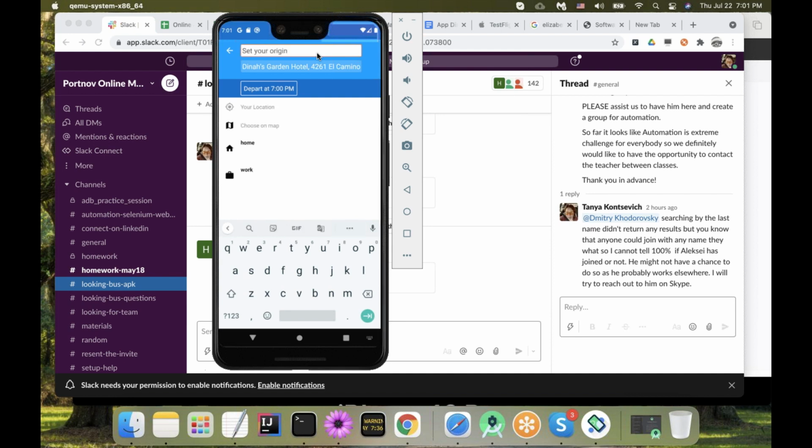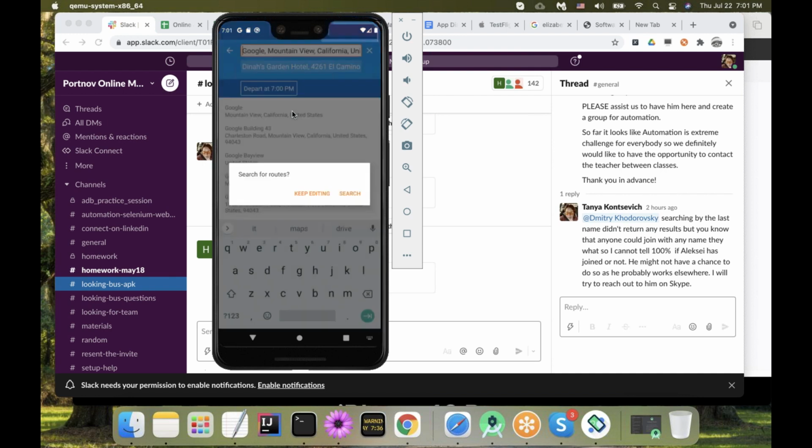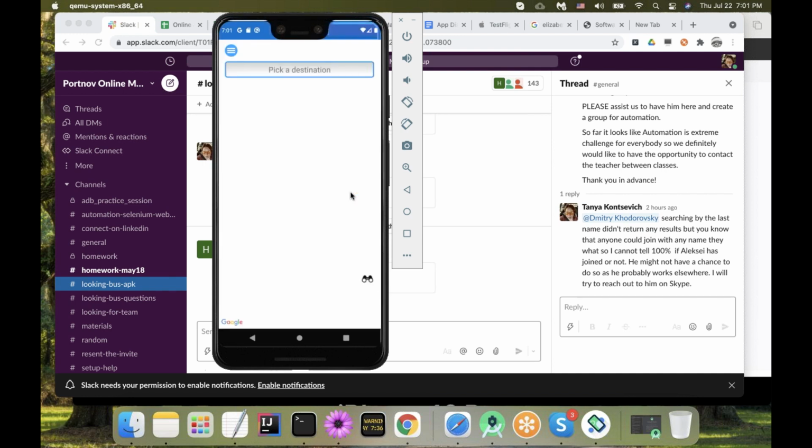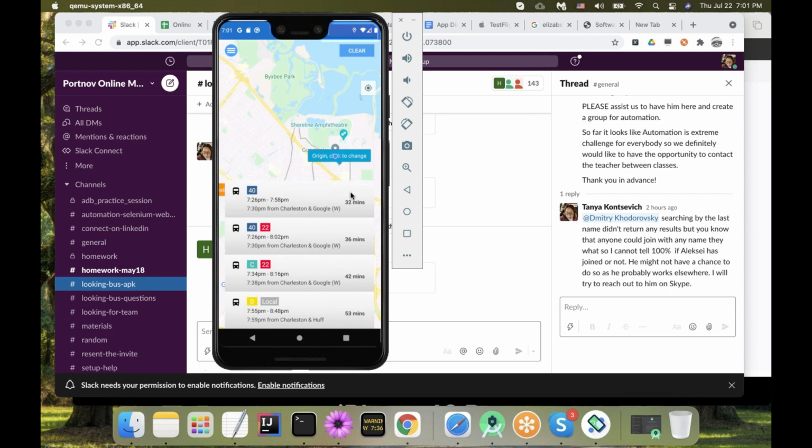Okay, okay. Go. Mountain View. I will explain all the things. So I'm hoping I will not have any errors right now. It is searching for the route. It does it very slowly because of my emulator, not because of the service. So I have some options I can choose from.